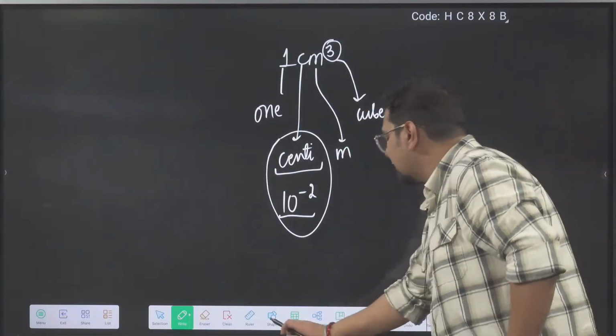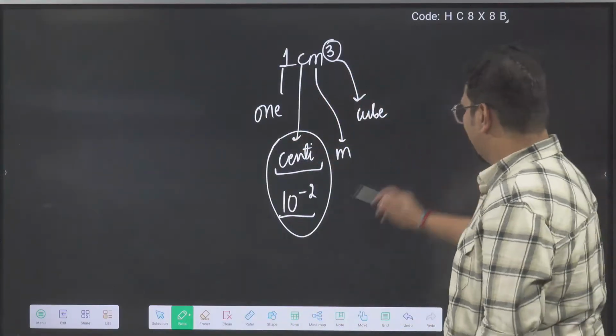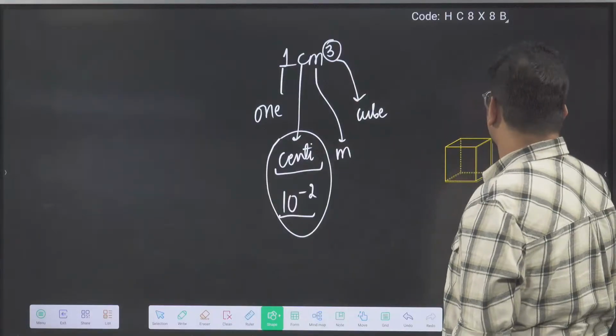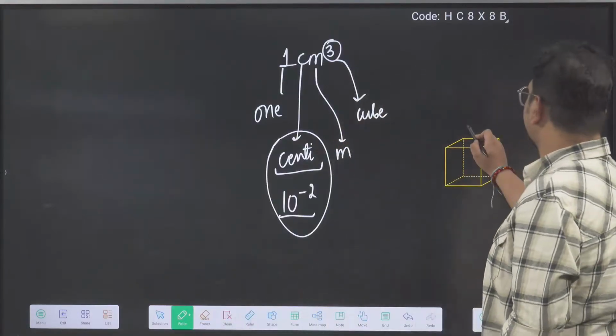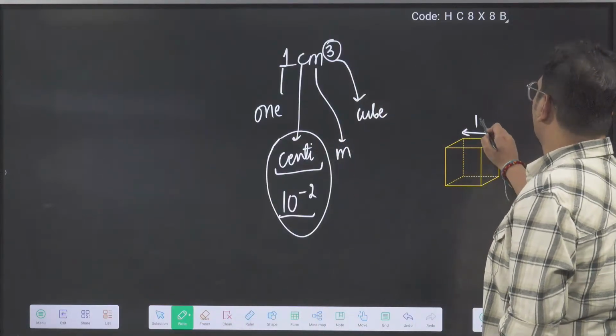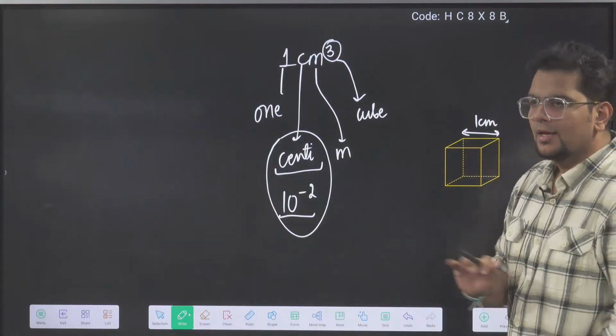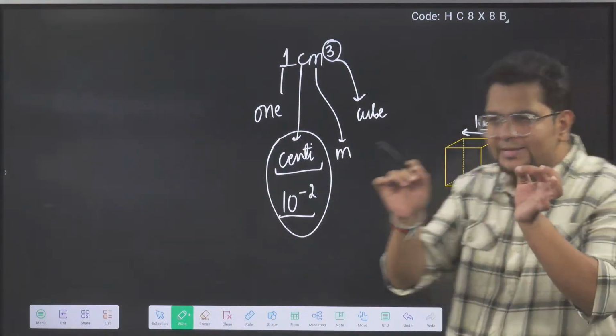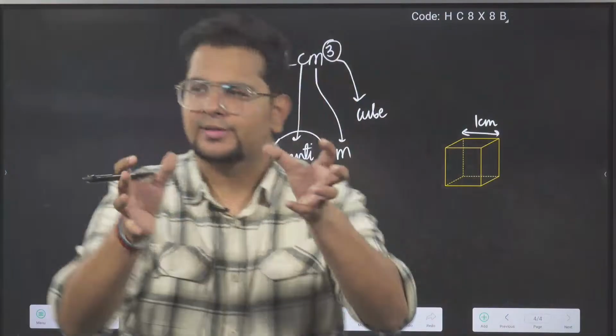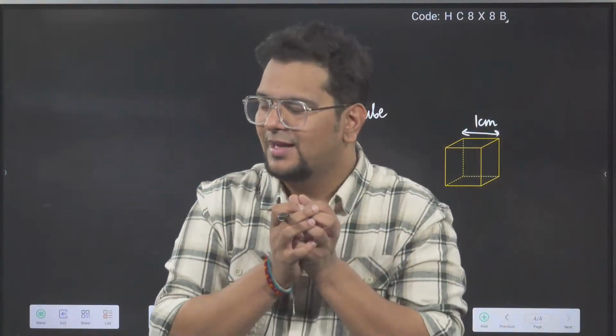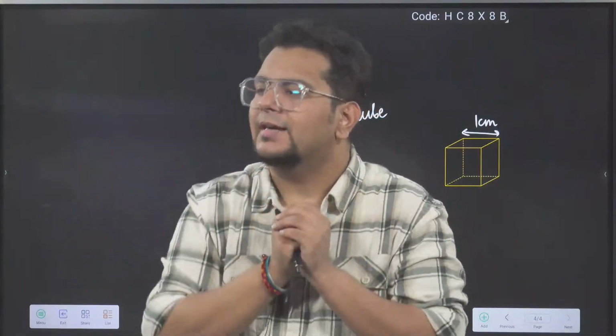So 1 centimeter cube means, let us say, we have a cube whose side is 1 centimeter. Imagine a cubical box in which all the sides are 1 centimeter.